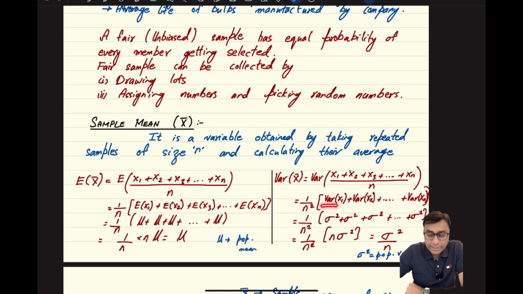So x1, x2 and xn are the members of the population itself, so their variance is sigma square. So sigma square plus sigma square, and we are adding sigma square n times. So that adds up to n sigma square, and this n and n cancel out, and I get the variance as sigma square divided by n.